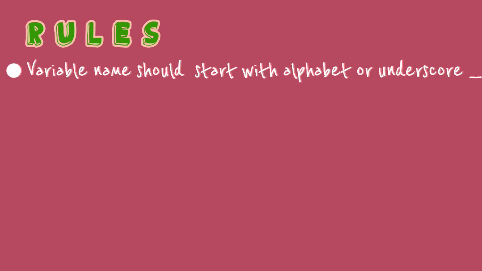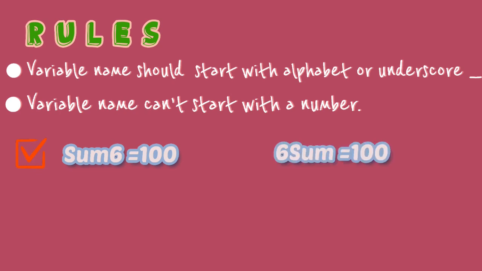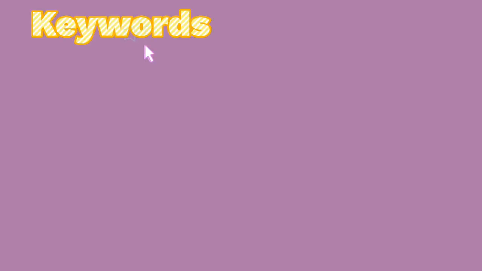These are some of the rules that you should keep in mind while defining a variable in Python. The first one is that a variable name must start with a letter or underscore character. A variable name cannot start with a number, but a number can come in between or at the end. For example, I take the variable as sum6. It can be a variable, whereas 6sum cannot be a variable because the number is at the beginning of the variable.